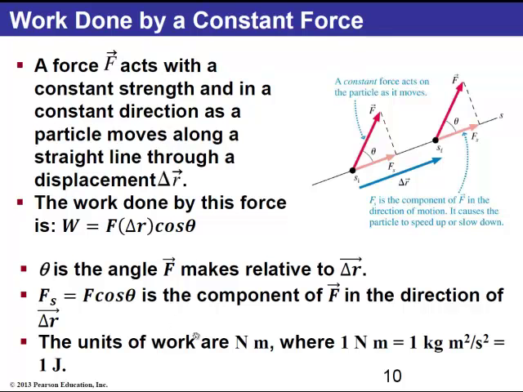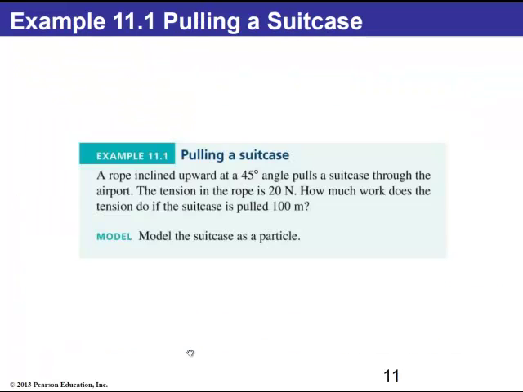Looking at the units, we can see that the unit of work is newton meter, which is eventually reduced to joules, just like the units of energy. Here's a quick example of how we would use this definition. Here we have a rope that is pulling a suitcase at a 45-degree angle.